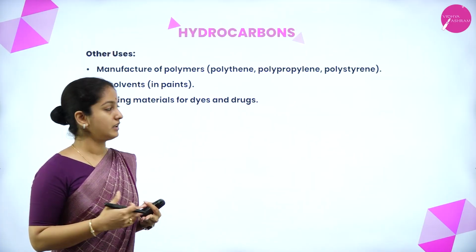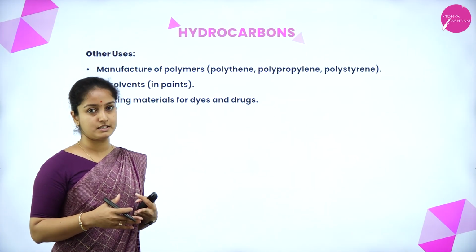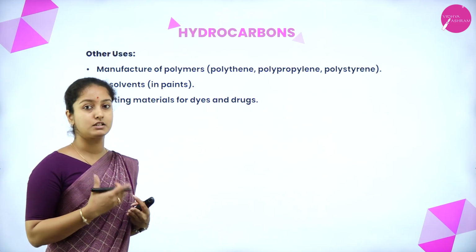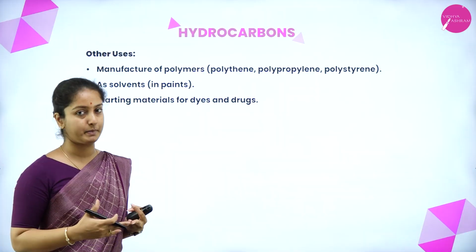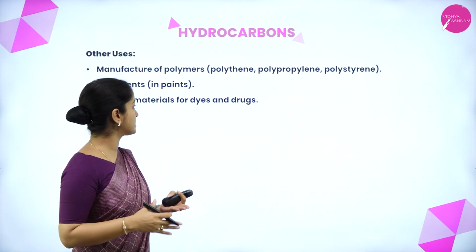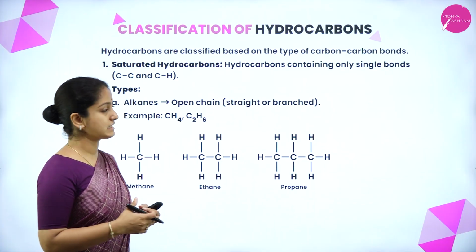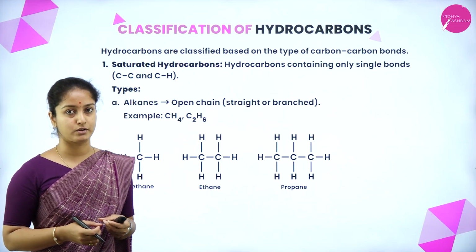The other uses are, it is used in the manufacture of polymers, for example, polythene, polypropylene, polystyrene. And it is also used as a solvent in paints. And they are also used as starting materials for dyes and drugs. So, let us study about classification of hydrocarbons.